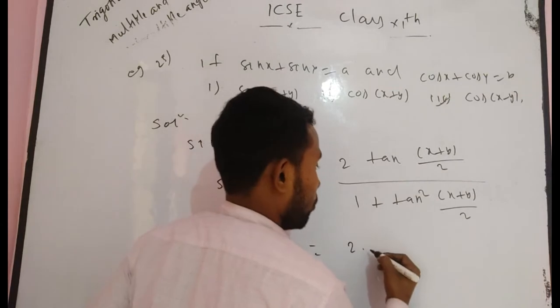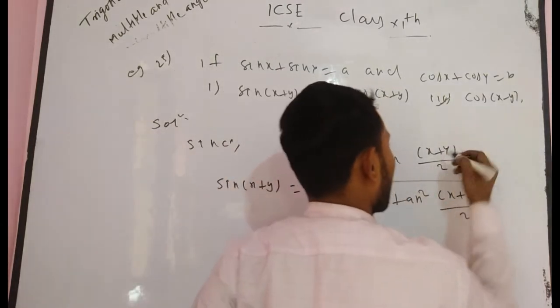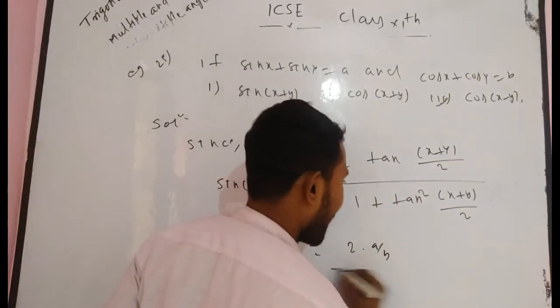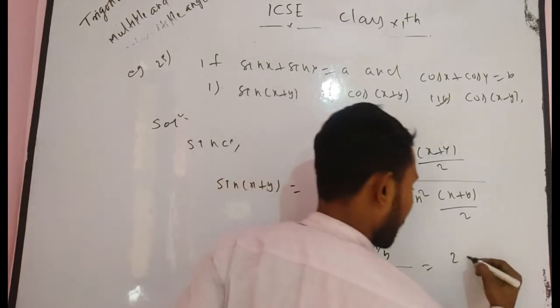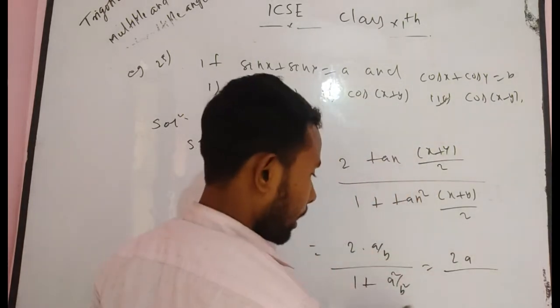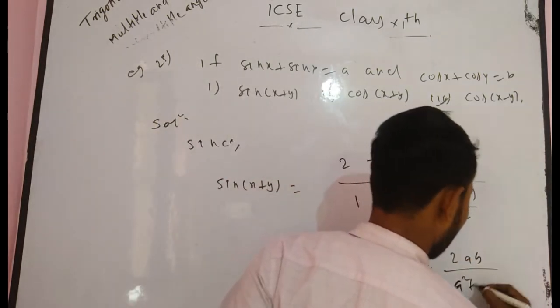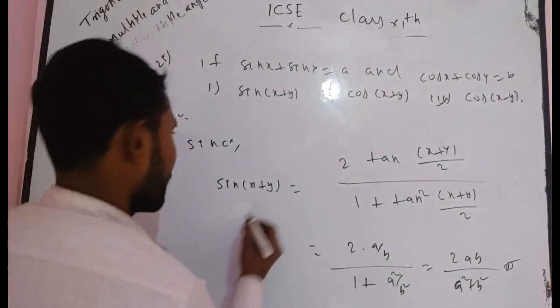Now 2 into tan((x+y)/2), which I have already got: a by b, divided by 1 plus a square by b square. I think after manipulating, it becomes 2ab divided by a square plus b square. Understood?